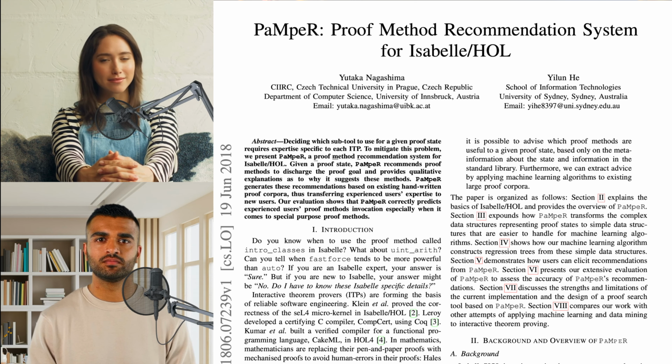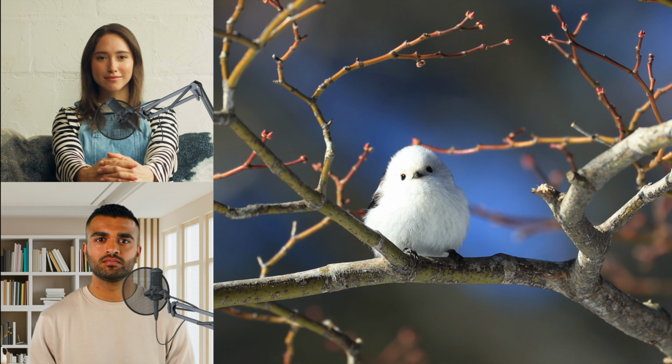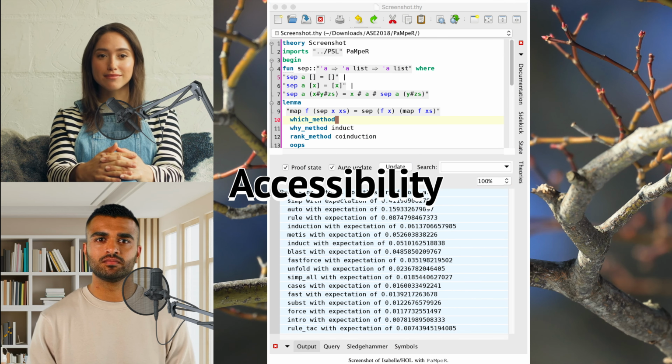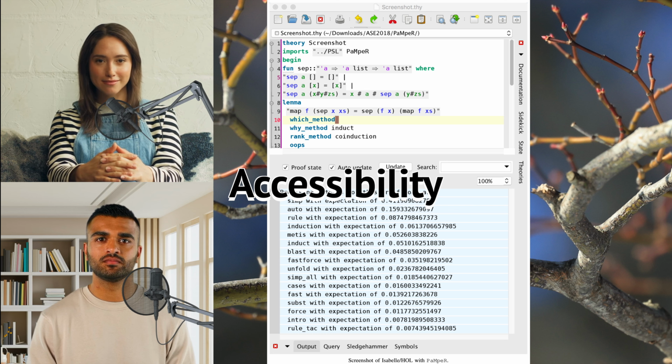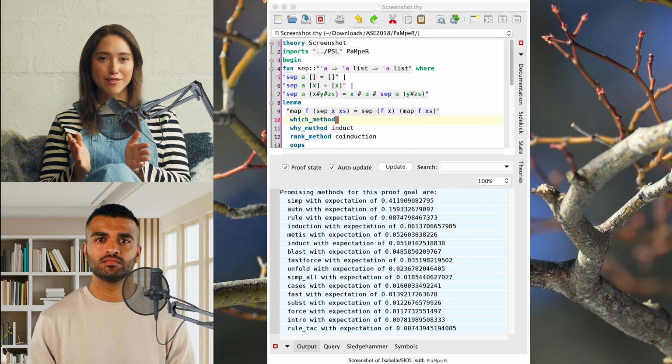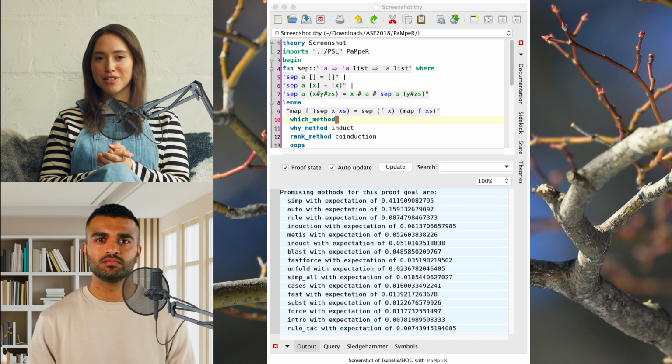One thing I really appreciate about PaMpeR is its accessibility, as discussed in the paper. You just include the pamper.dai file and the relevant ML files in Isabelle, and you're good to go with a one-line command. And normal users can skip the training phase if they use the off-the-shelf version of PaMpeR, right? Exactly. That's a big strength.